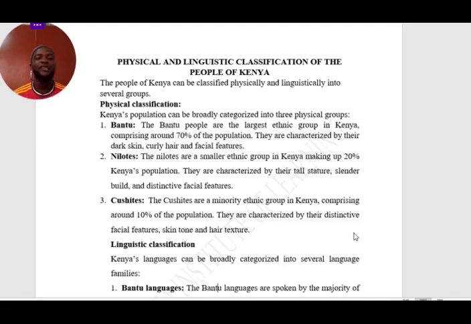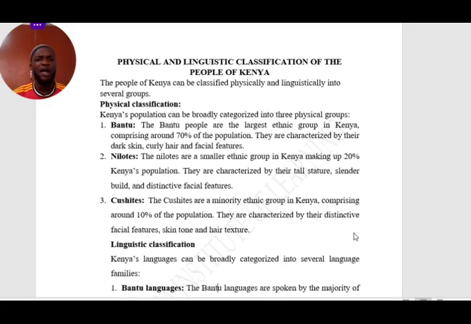So to begin with, the people of Kenya can be classified physically and linguistically into several groups. Physically, we look at their physical appearance. Linguistically, we look at their language. On physical classification, Kenya's population can be broadly categorized into three physical groups. One, the Bantu.